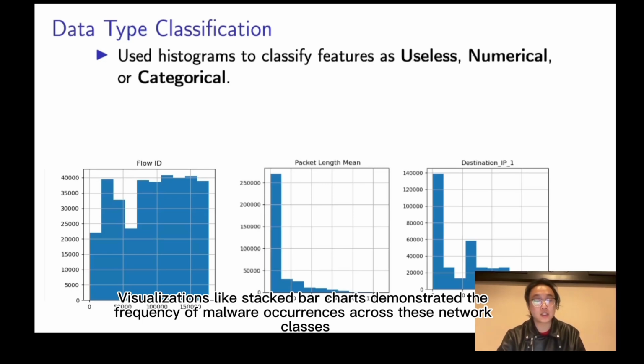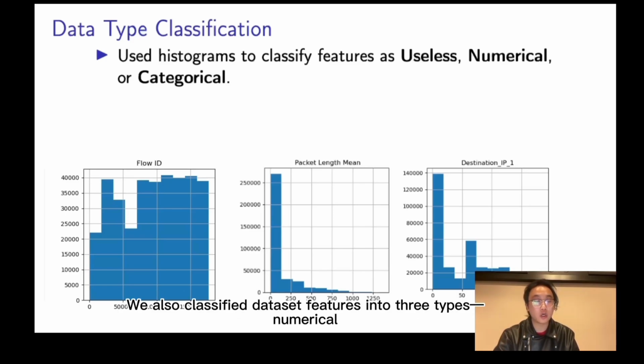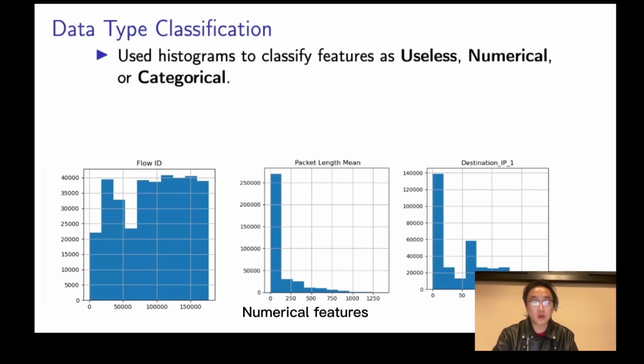Visualizations like stacked bar charts demonstrated the frequency of malware occurrence across these network classes, uncovering trends in malicious activity. We also classify dataset features into three types: numerical, categorical, and useless. Using a combination of thresholds and logical checks, numerical features such as flow duration and packet length mean describe the measurable properties of the network flows, while categorical ones like protocol define specific identifiers. Redundant features like source IP were marked as useless.